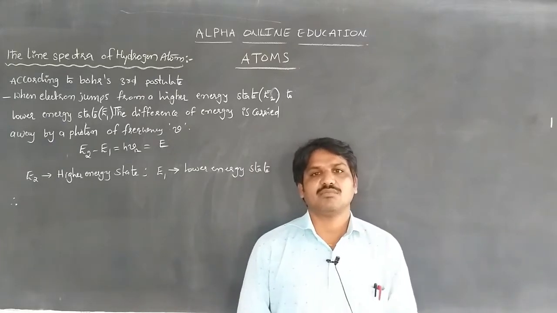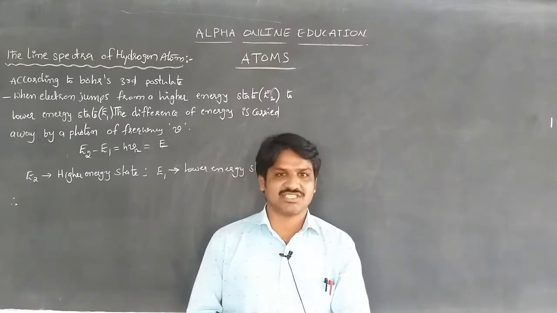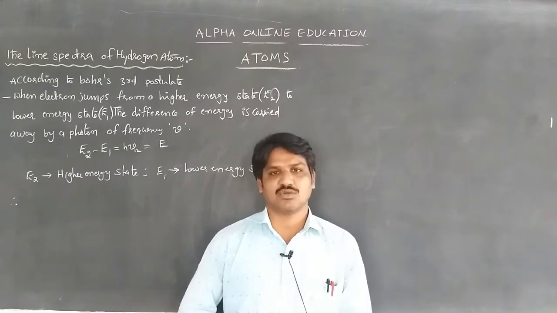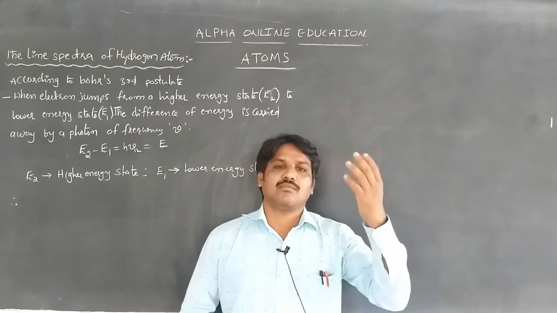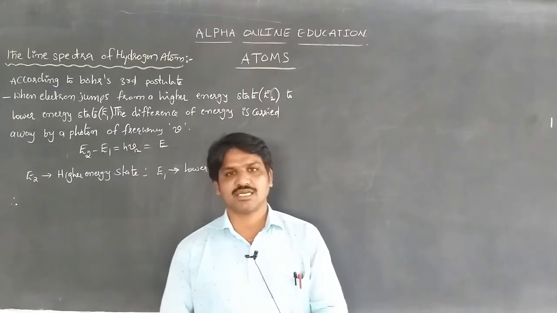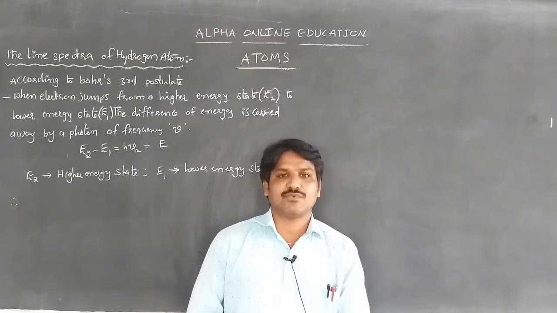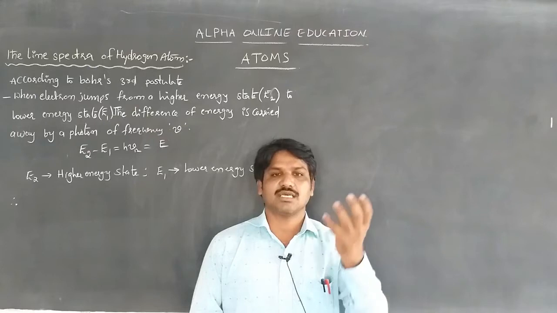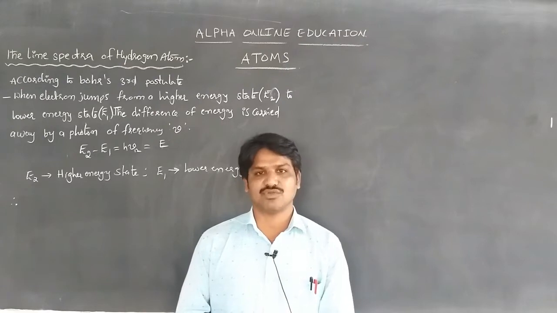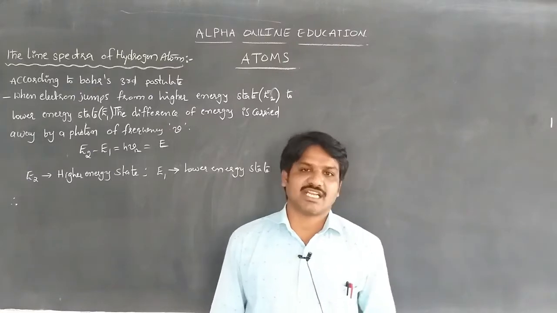Whenever the atom absorbs some energy, the state it moves into is called the excited state. The excited state is not a permanent state, which means it is not constant, and after some time the electron comes back to its ground state. What is meant by the ground state? Ground state means the nucleus applies an electrostatic force of attraction on the electron, and the centrifugal force of the electron is balanced by the net electrostatic force of attraction. Whenever the electron revolves at room temperature, it is considered to be in the ground state of the atom.